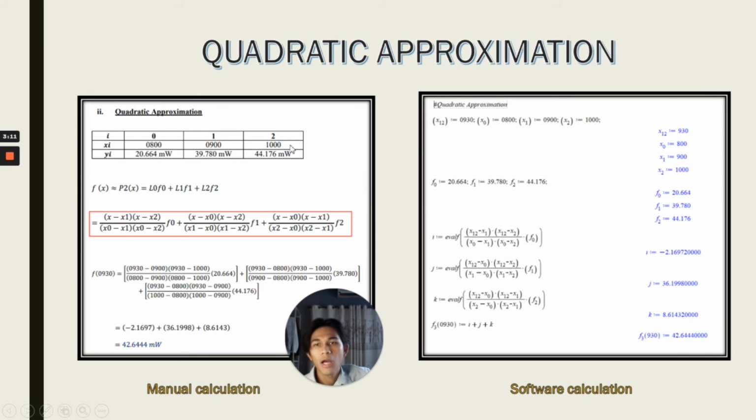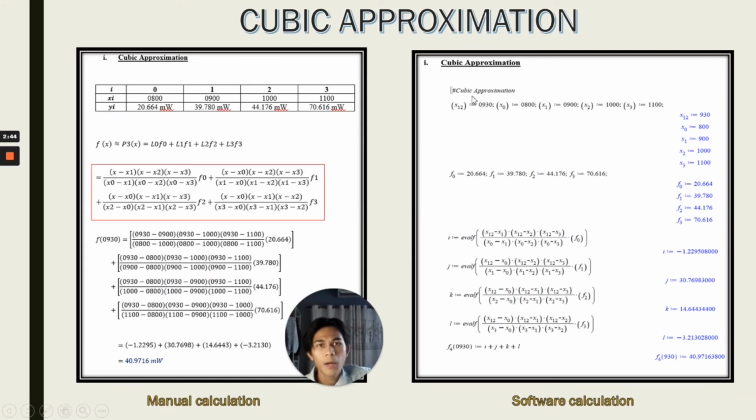Okay, for the quadratic approximation, this is a second order, which takes 3 points. Okay, this is the formula. Just fill the value into the formula, and you will get this answer. So for the software calculation, using this equation, and you will get the same answer. Okay, next, for the cubic approximation, is a third order, which takes 4 points. Just fill the value from the data, and you will get the same answer between manual and software.